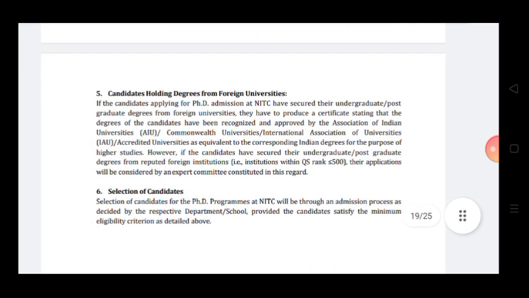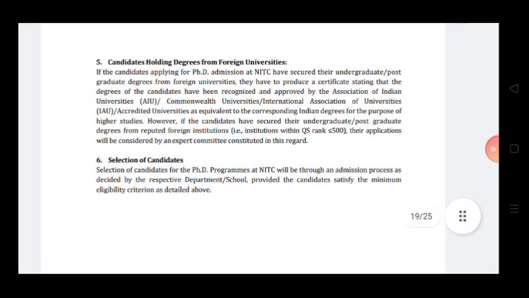Candidate holding degree from foreign university. If the candidate applying for PhD admission at NIT Calicut has secured their undergraduate or postgraduate degree from a foreign university, they have to produce a certificate stating that the degree has been recognized and approved by the Association of Indian Universities, Commonwealth Universities, International Association of Universities or an accredited university as equivalent to the corresponding Indian degree for the purpose of higher studies. However, if the candidate has secured their degree from a reputed foreign institution, that is an institution within QS rank less than 500, their application will be considered by an expert committee constituted in this regard.